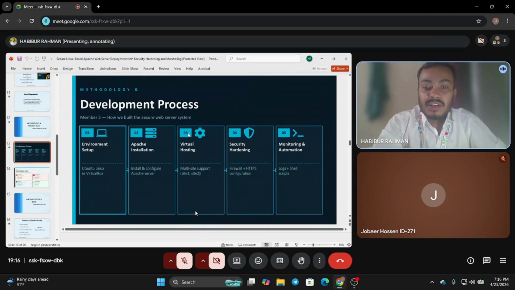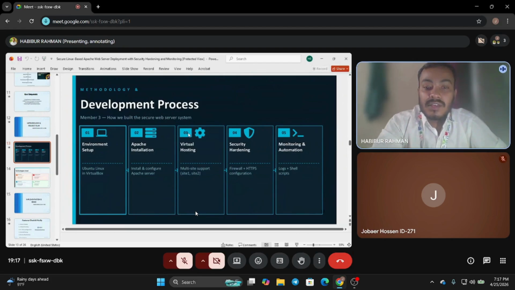Phase 2, Apache installation. We then installed and configured the Apache HTTP server, which works as our main web server. Phase 3, virtual hosting. After that, we set up virtual hosting. This allows two separate websites, site 1 and site 2, to run on the same server.